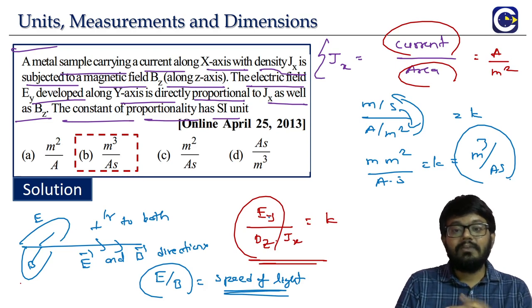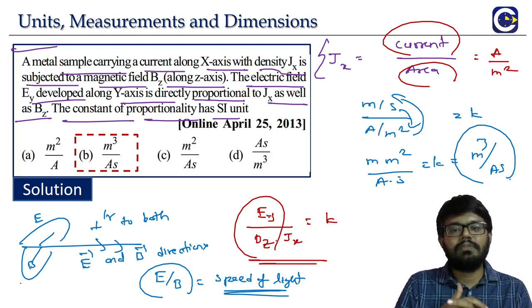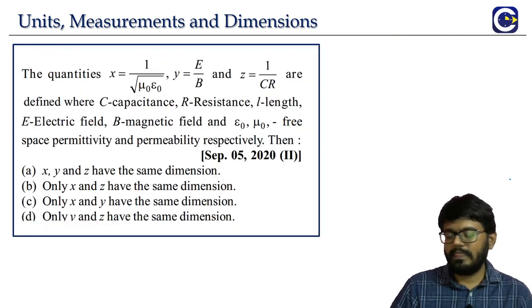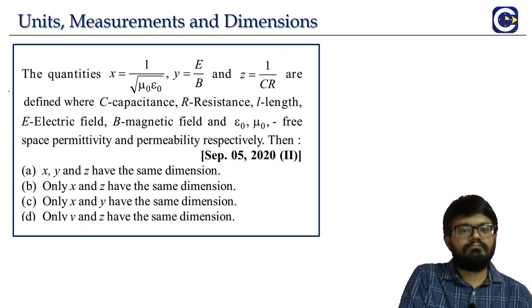Okay. So here, what is the concept that is applied in this question? Not much, just the idea of how do we find the units of a physical quantity based on an equation. Okay, because if you have an equation, means what? Left side, right side must have the same units and same dimensions. That is the concept we are using. Okay, we'll go to the next one.